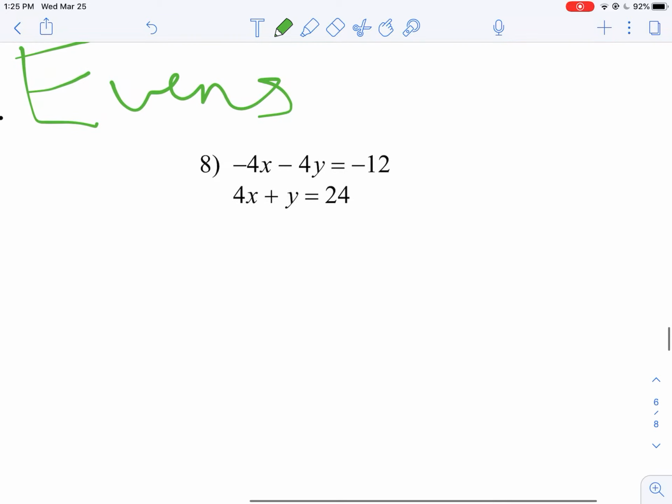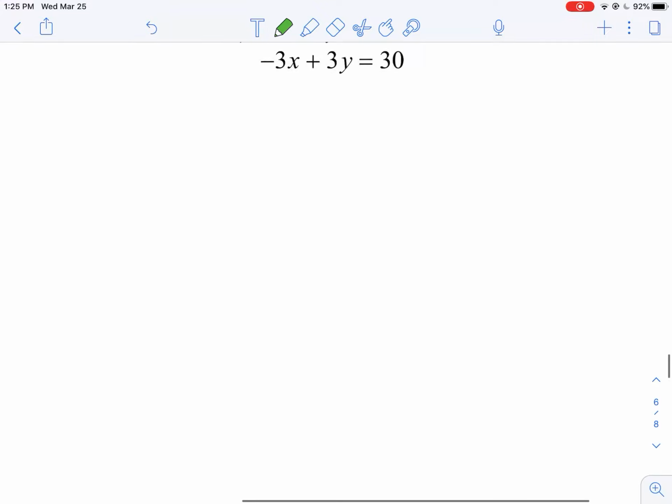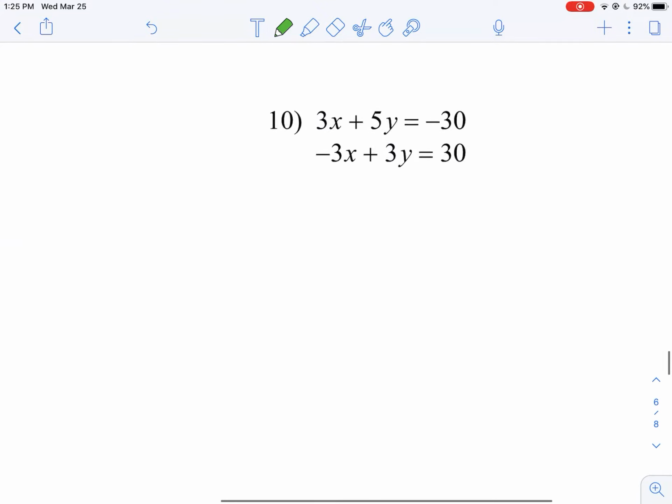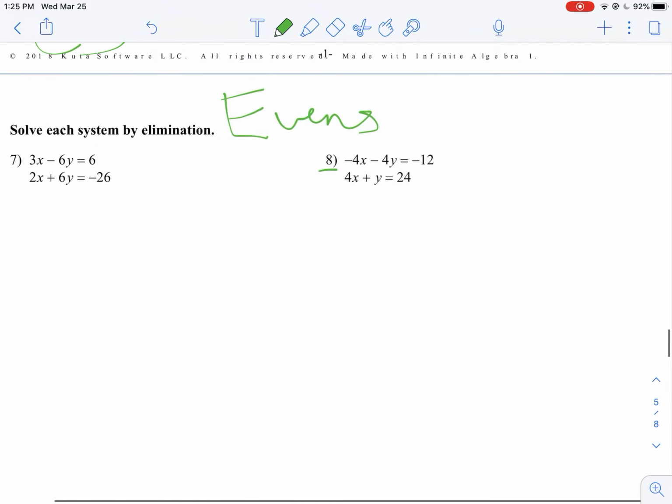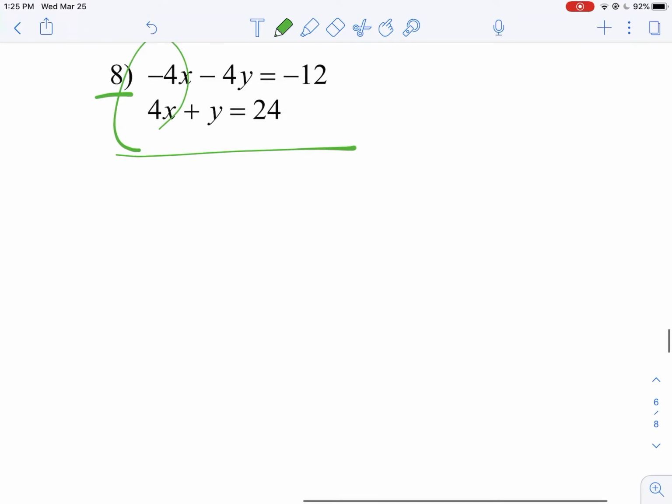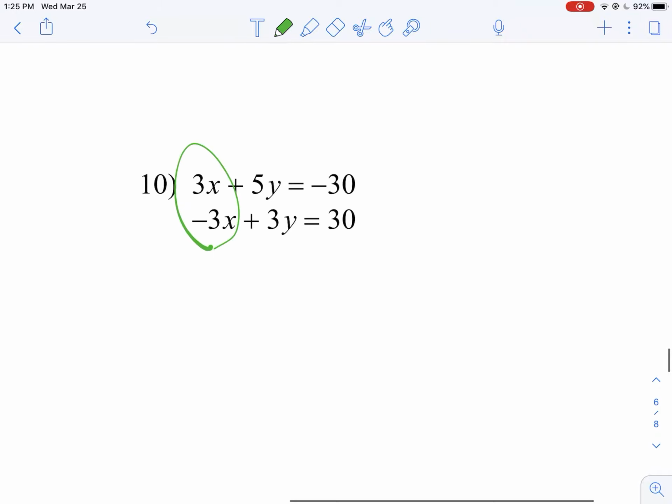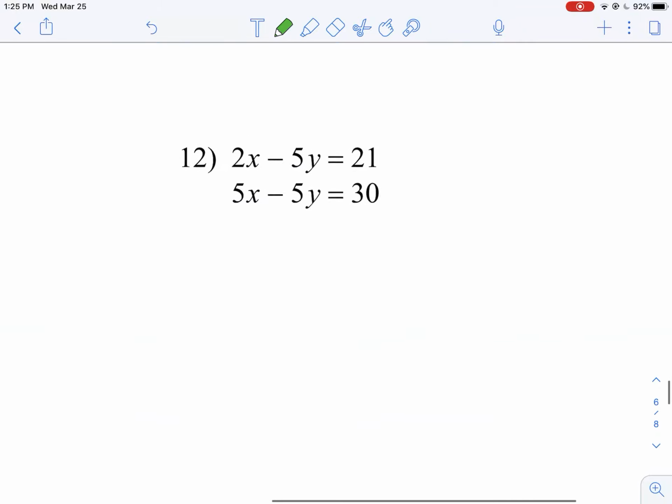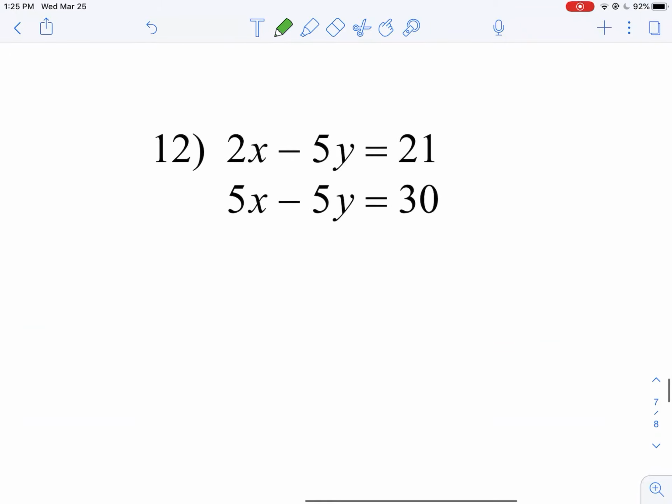Okay, the rest of these should be evens. So at the end here, we have numbers 8 and 10, I think, are already set up for you. So just eliminate, you're ready to go. You don't have to multiply by anything. Just do your elimination, x's eliminate, right? 10, x's eliminate again. Starting on number 12, we do not have elimination.